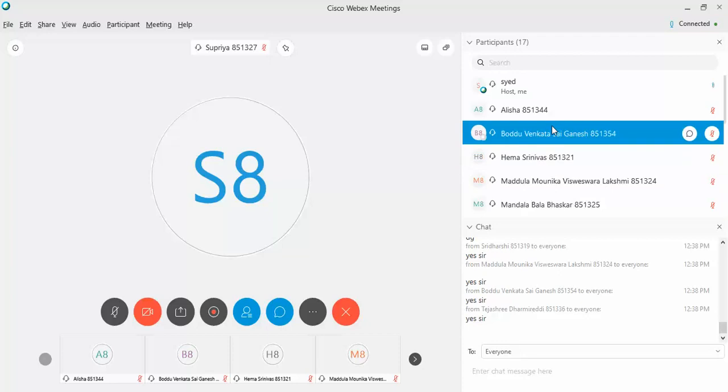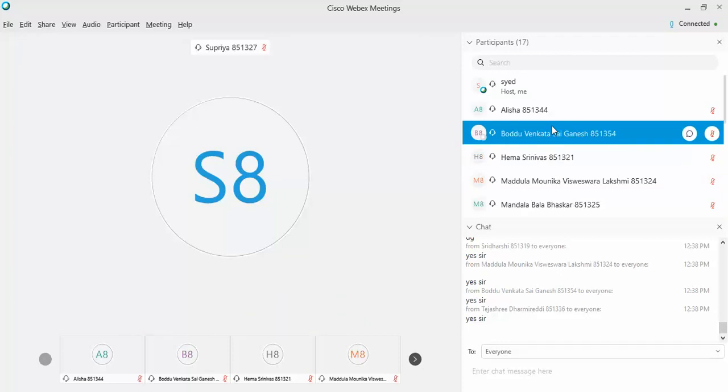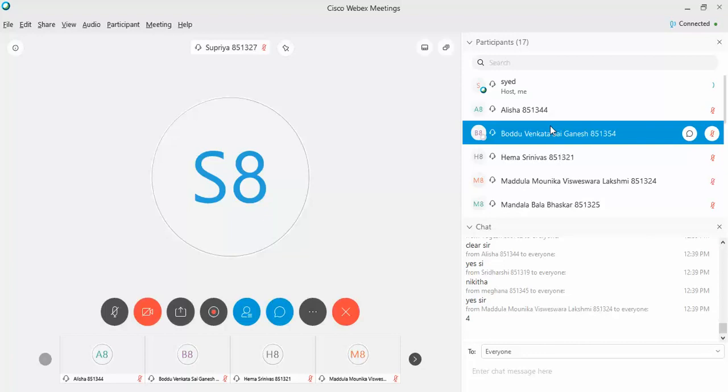So how many people are not here today? Dinesh has taken permission, and Nikita has also taken permission that she will not be able to attend. What about others? Two more people are missing here, and who are those two more people?